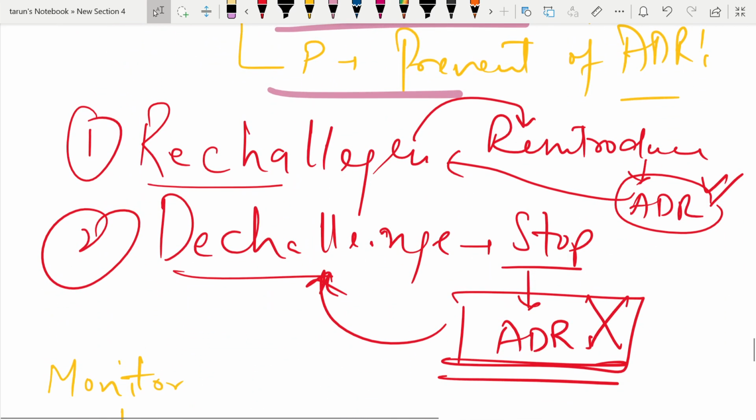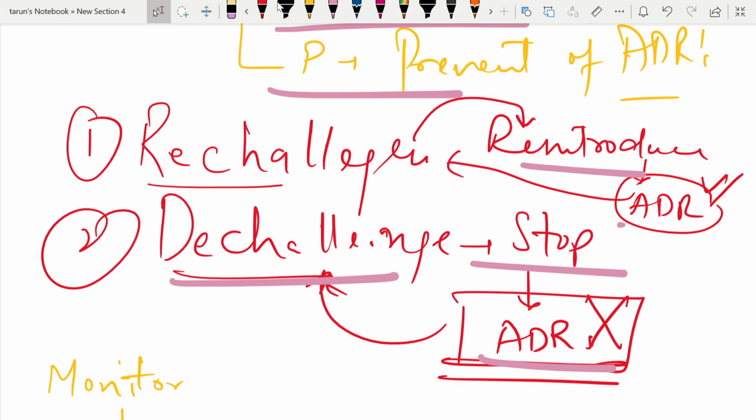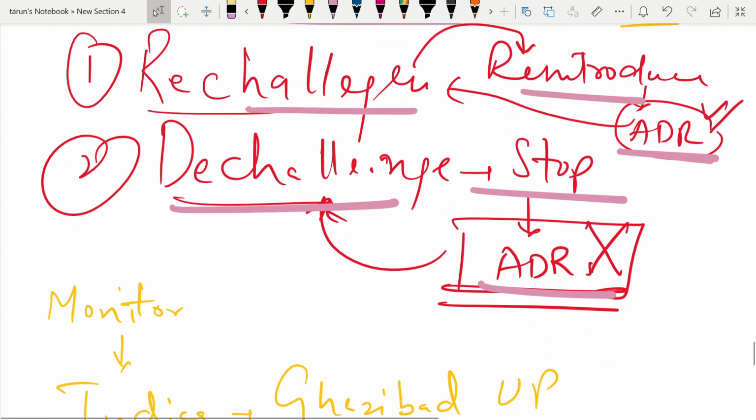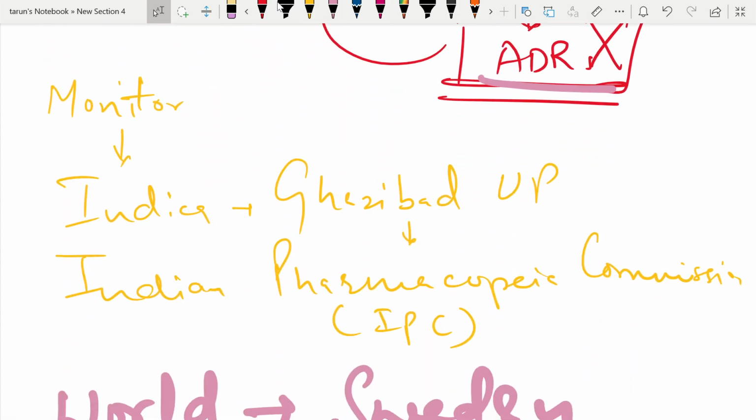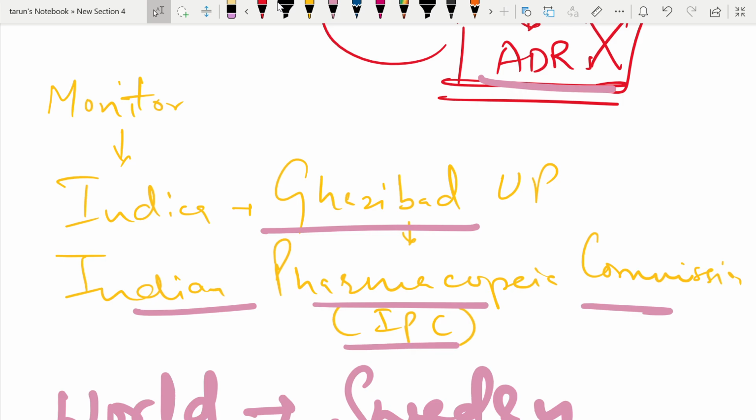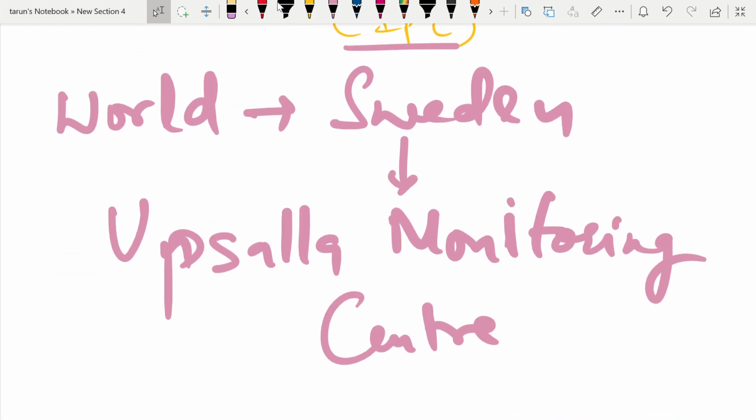Then we have methods to find the ADR associated with a particular drug. For example, de-challenge: we stop that particular drug and the adverse drug reaction goes away. Then we reintroduce the same drug and the adverse reaction reappears, and that is known as re-challenge. So these are the two ways we can identify the ADR of a particular drug. Monitoring in India is done at the Indian Pharmacopoeia Commission, the IPC, located in Ghaziabad, UP. And in the world, the reporting is conveyed to the Uppsala Monitoring Centre located in Sweden. So this is about pharmacovigilance.